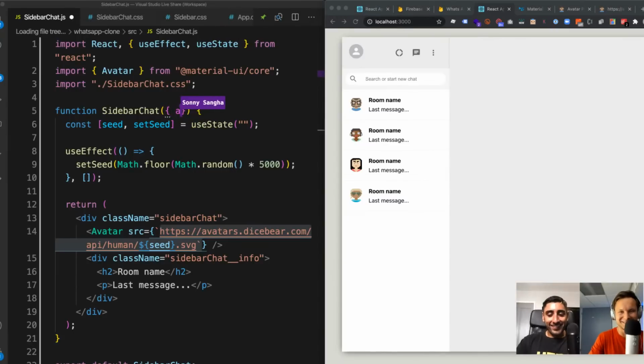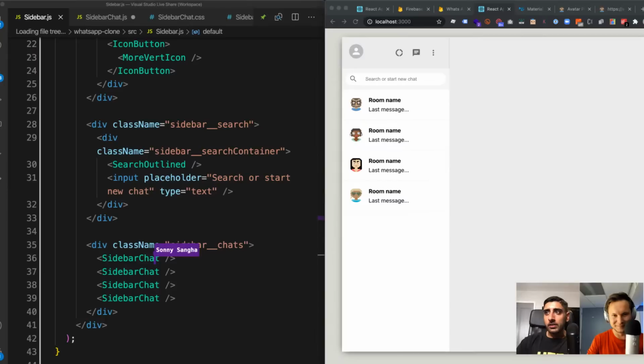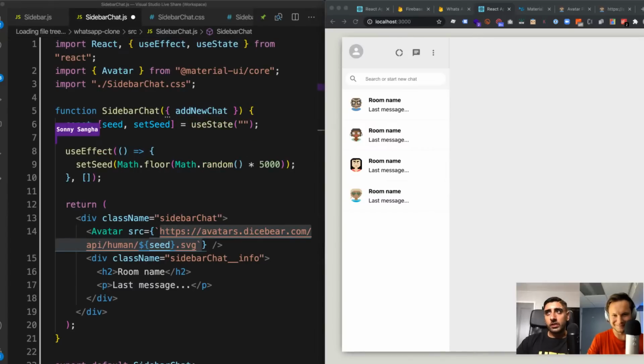Okay, here we go, add new chat like this. So now I'm going to pass in a prop called add new chat. And when we pass this in, I'm going to conditionally render this component so it looks slightly different, but keeps some of the styling. So for the first one, I'm going to say this is an add new chat sidebar. So add new room, add new chat. That's the sort of functionality that we're going for here.